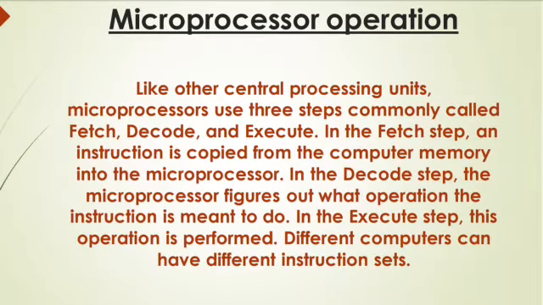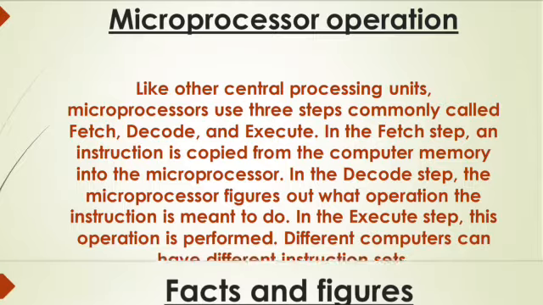Like other central processing units, microprocessors use three steps commonly called fetch, decode and execute. In the fetch step, an instruction is copied from the computer memory into the microprocessor. In the decode step, the microprocessor figures out what operation the instruction is meant to do. In the execute step, this operation is performed. Different computers can have different instruction sets.